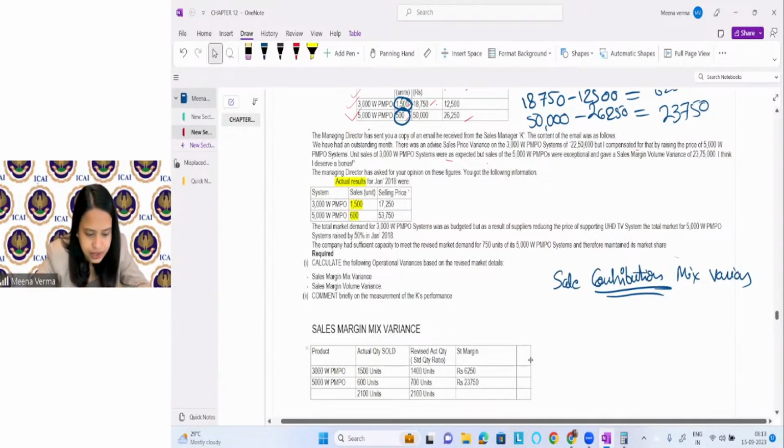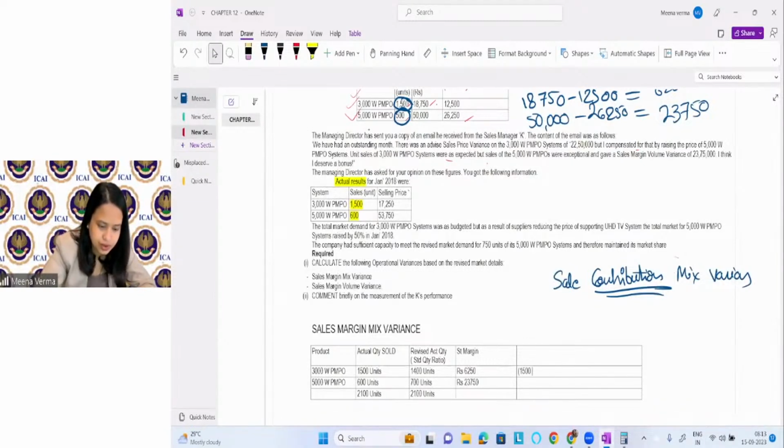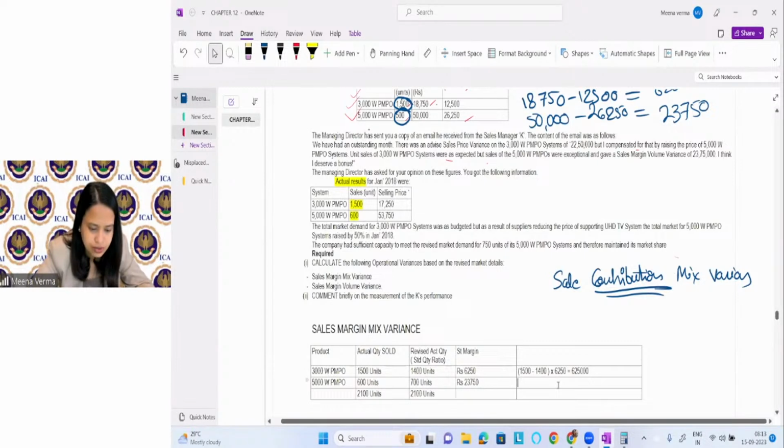Solve it and find it. 1500 minus 1400 into 6250. You can find it in this way. I have to calculate it.